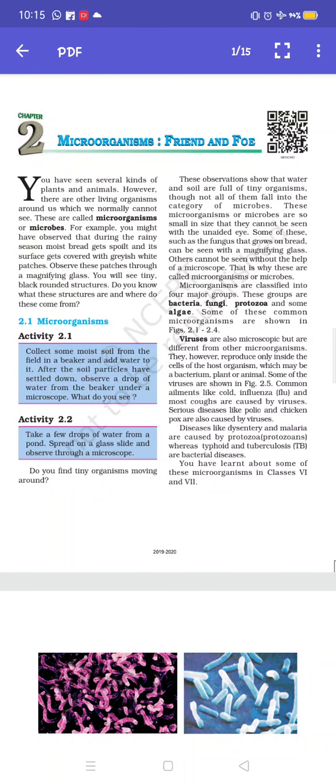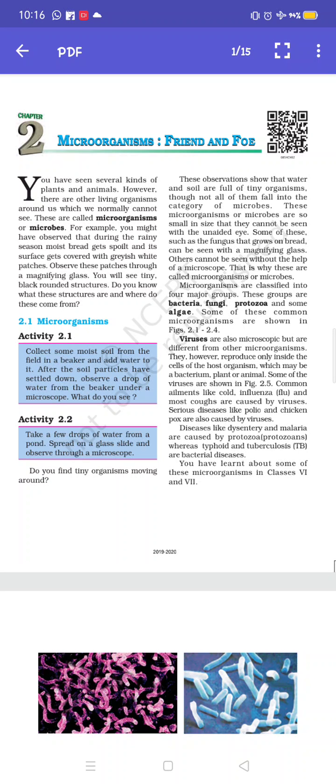Good morning, students. Today we will revisit the chapter that is microorganisms, friend and foe. There are a large number of living organisms present around us. We can see most of the living organisms with the naked eye, okay? But there are a large number of other organisms which are so small that it is not possible to see them with the naked eye. Okay, a large number of organisms present in our surroundings.